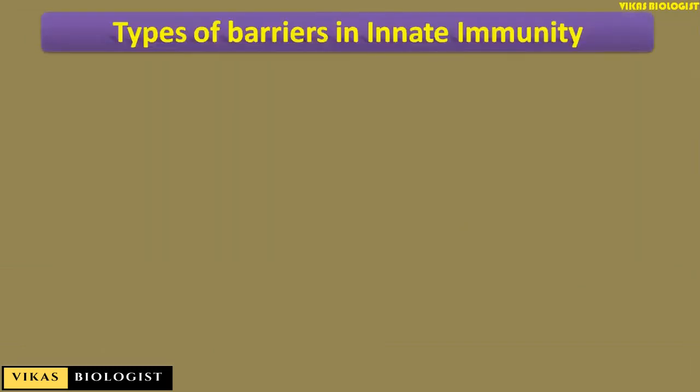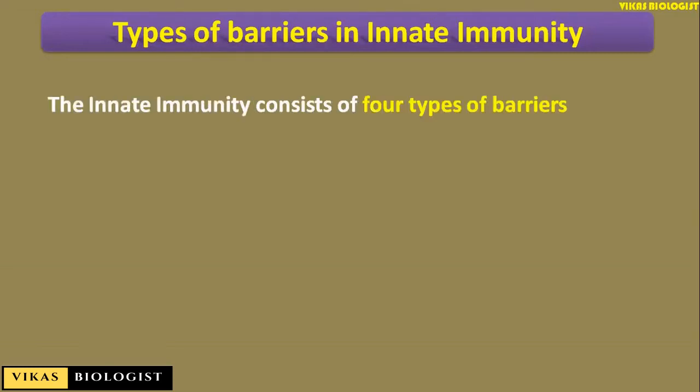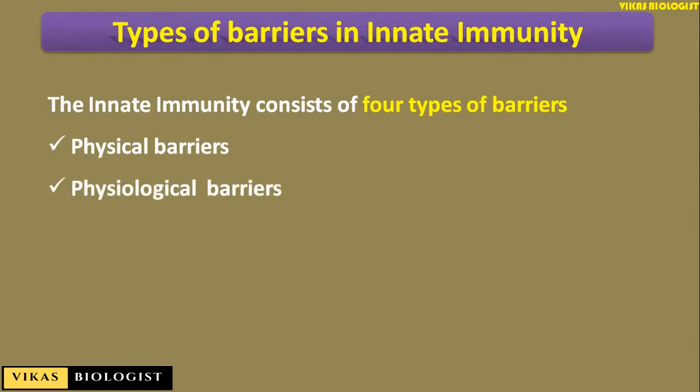If we look into the type of barriers in the innate immunity, we have four types of barriers which are restricting the entry of the foreign pathogens. The first one is the physical barrier, followed by physiological barrier. We have the cellular barriers and the cytokine barriers. Let us look into what each one of them means.